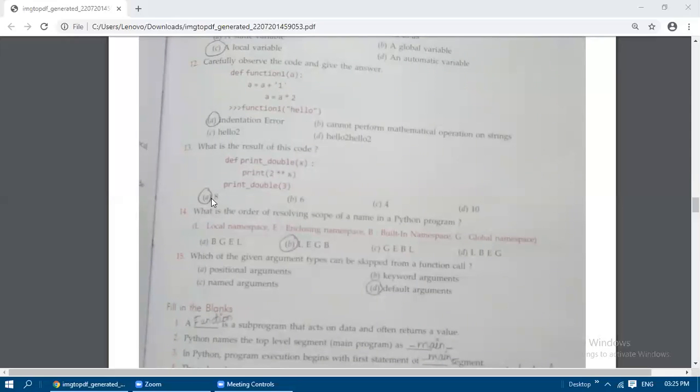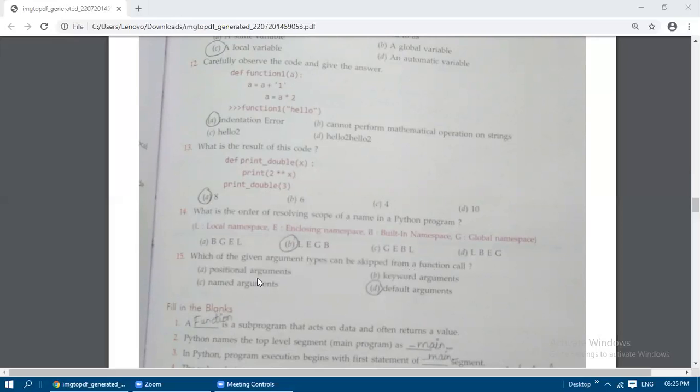So 8 will be the answer. Next, what is the order? This we will skip, because I have not taken the scope of name. Then, which of the given argument types can be skipped from a function call? Which one can we leave out?